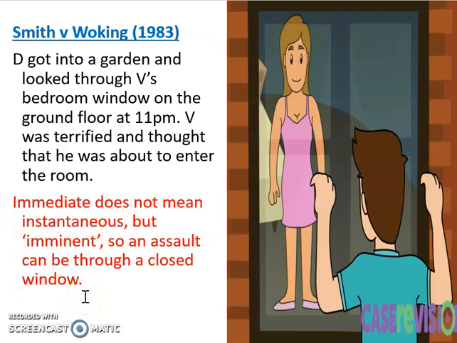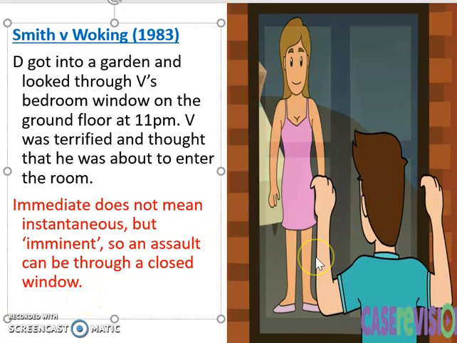So an assault can be through a closed window. Importantly, though, I think if her bedroom had been on the first floor and she was glancing down into the garden and he was in her front garden, that might not have been an assault because the threat wasn't imminent in that situation. Here, he could quite quickly grab a stone, smash the window, grab her. But it might be a different situation if she's up on the first floor. So the threat has to be able to be carried out imminently.